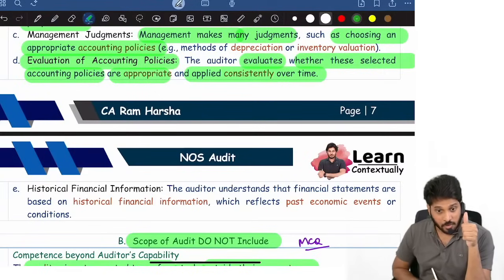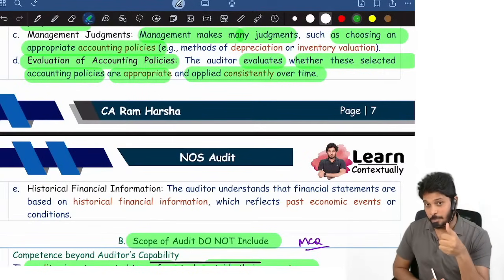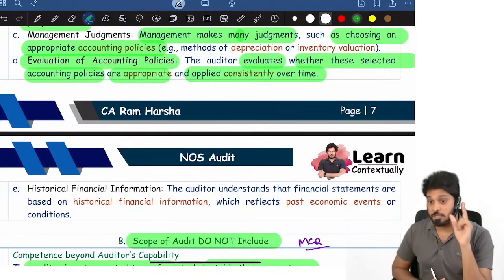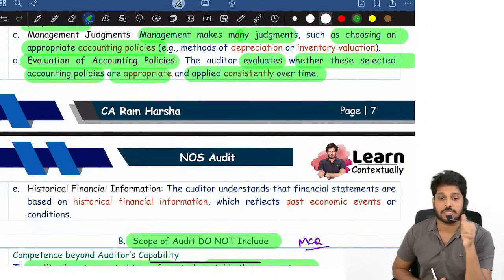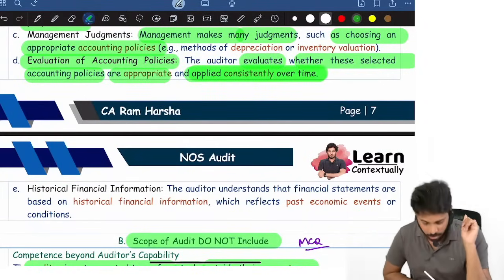So we need to see accounting policies. Two things we need to see: one, whether they are appropriate, two, whether they are consistent. Two issues we need to verify with respect to accounting policies: one is appropriateness of the accounting policy, two, consistency of the accounting policy.